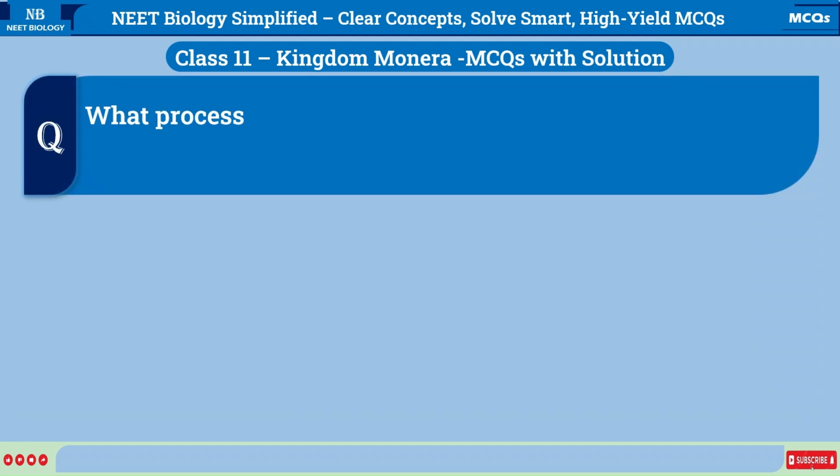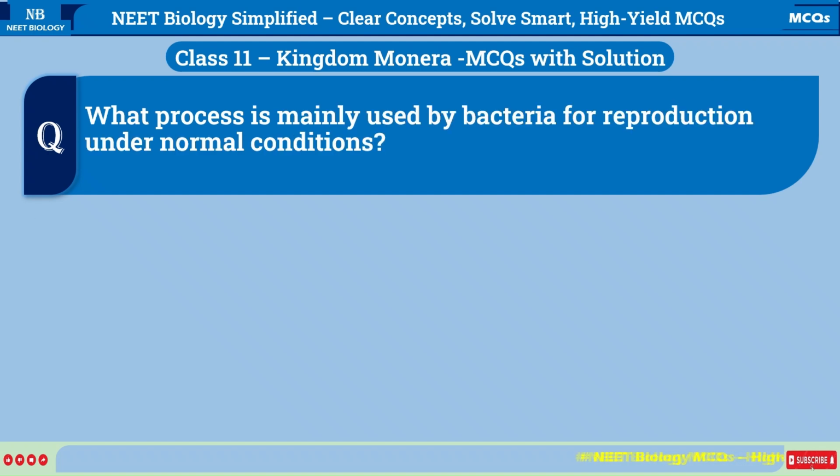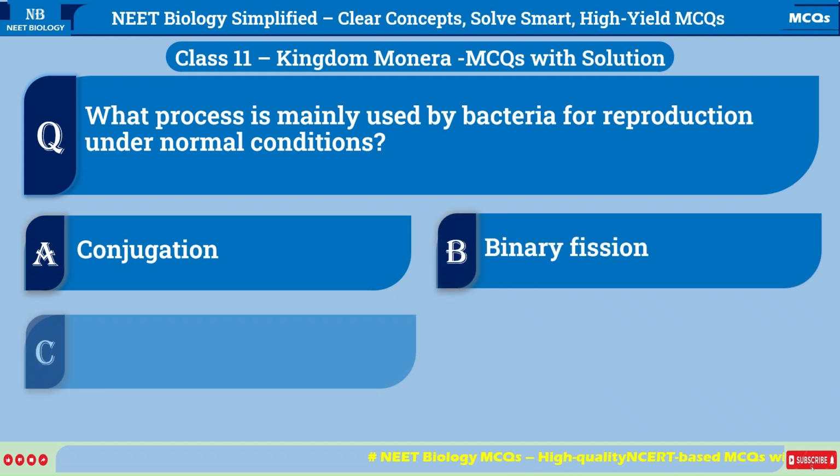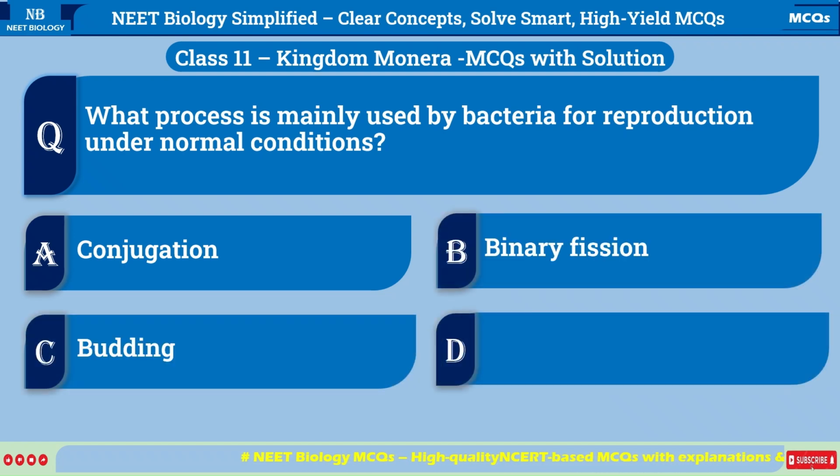What process is mainly used by bacteria for reproduction under normal conditions? A. Conjugation. B. Binary fission. C. Budding. D. Mitosis.